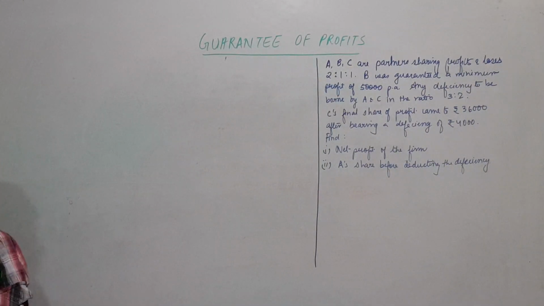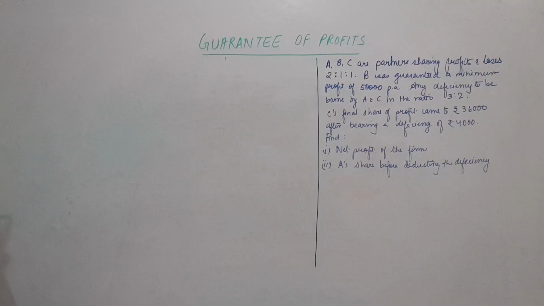I hope the question is clearly visible. I'm reading it out for you. A, B, C are partners. 2:1:1 is the ratio between them. B was guaranteed a minimum profit of 50,000 per annum. Any deficiency to be borne by A and C in the ratio 3:2. C's final share of profit came to 36,000. This is C's final share.